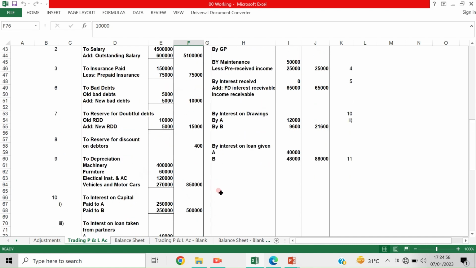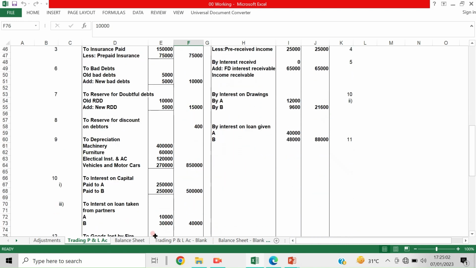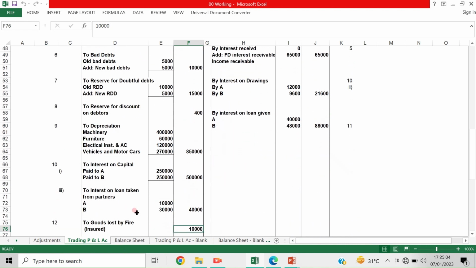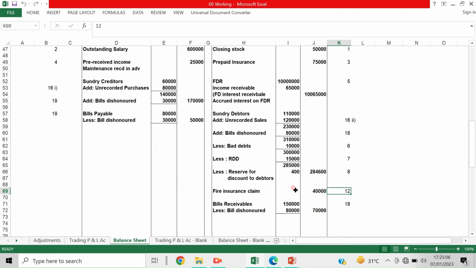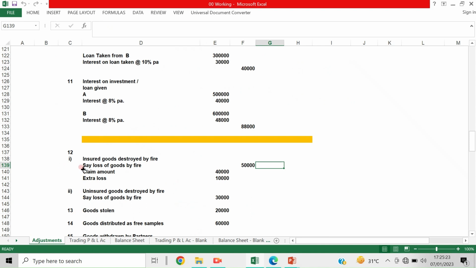So you know what effect is given? The total amount is credited to the trading account, and the insurance receivable is taken to the asset side of the balance sheet. Fire claim insurance amount receivable from the insurance company, 40,000, and the balance 10,000 is debited to the profit and loss account. Okay, now adjustment entry number 12, part 2, uninsured.